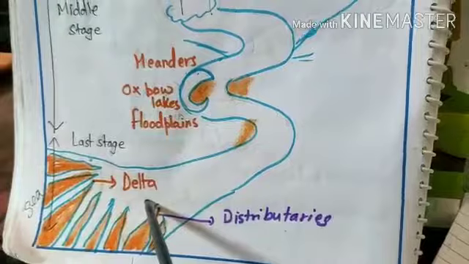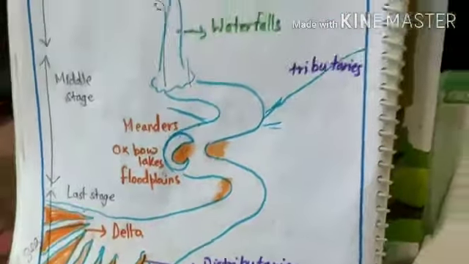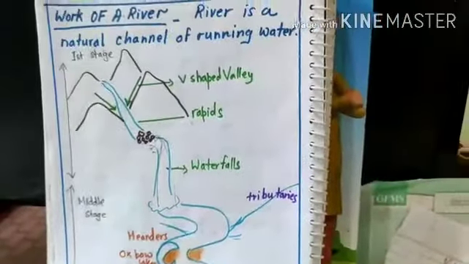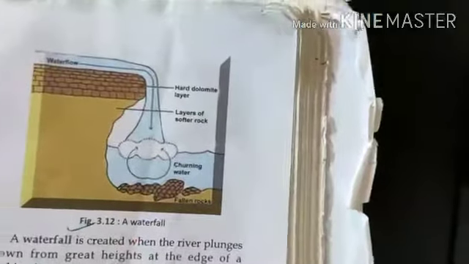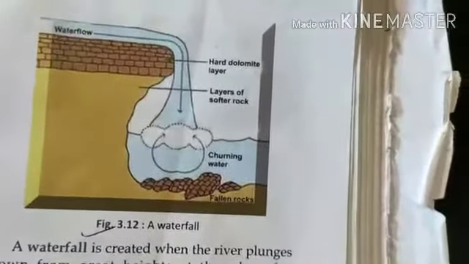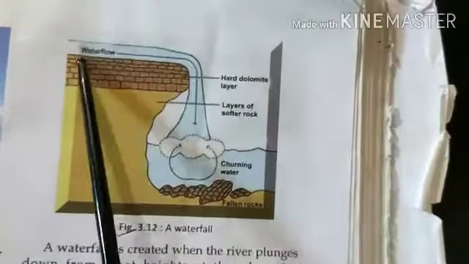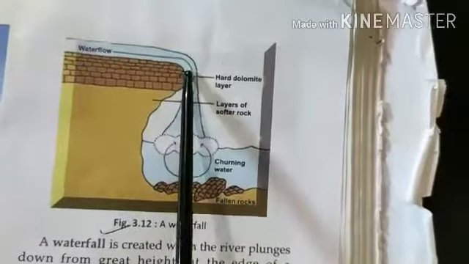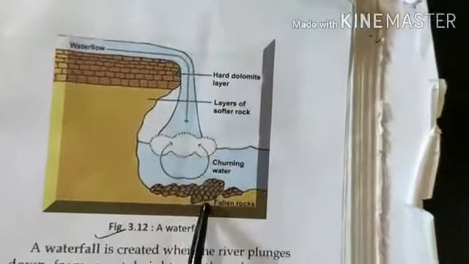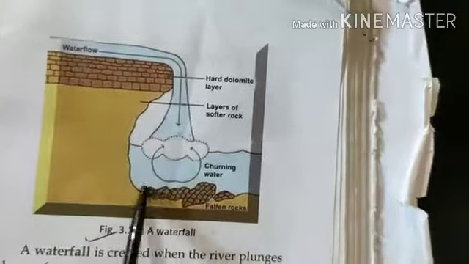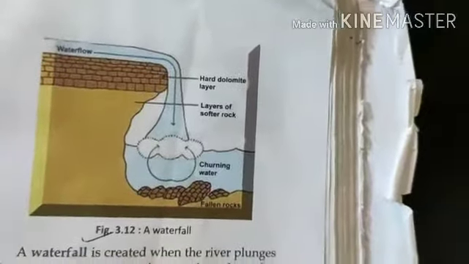So this is the whole journey of the river, and during this journey the river creates many kinds of landforms. As I told you, I will show you a picture of a waterfall. देखो how the waterfall is created. The water is flowing, and some hard rock comes, जो कि नदी काट नहीं पा रही है तो वो नीचे गिर जाती है. Then यहाँ पे सॉफ्ट रॉक आता है, तो इसको कट करती हुई ये आगे बढ़ती है. This is waterfall.